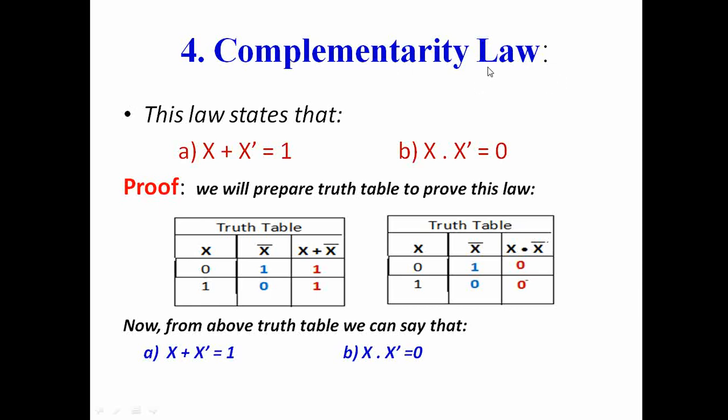Then we have complementarity law, which states that x plus x bar equals 1, and the second law is the complement or dual of this. So x dot x bar equals 0. This will be the dual of the first law. And again using a truth table we can prove this law.